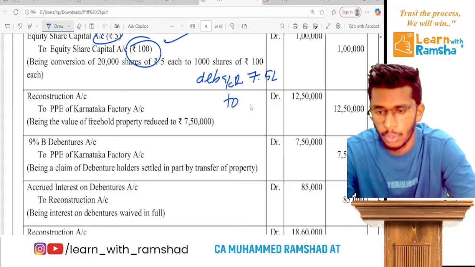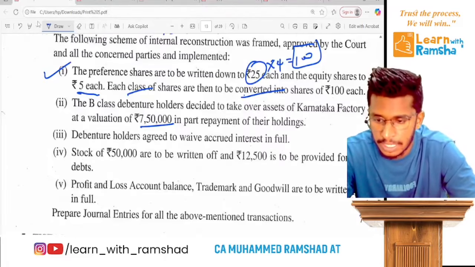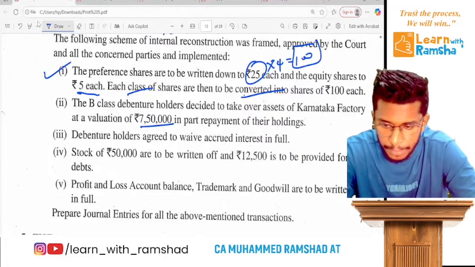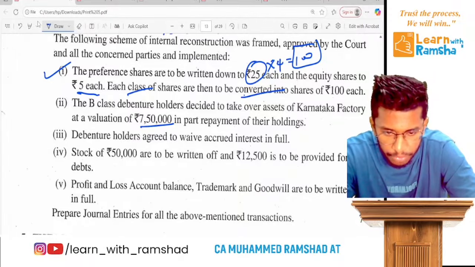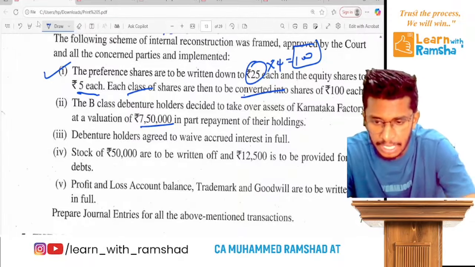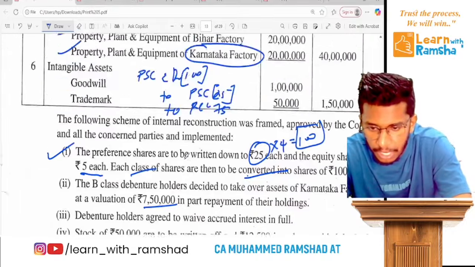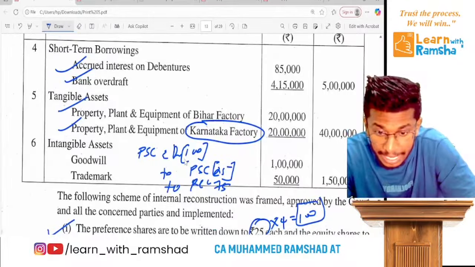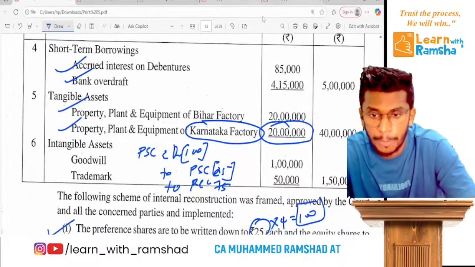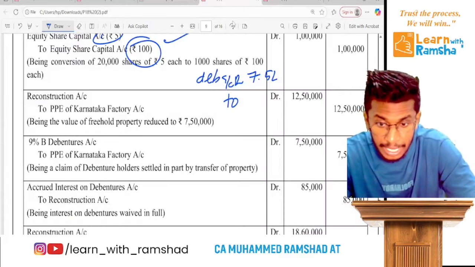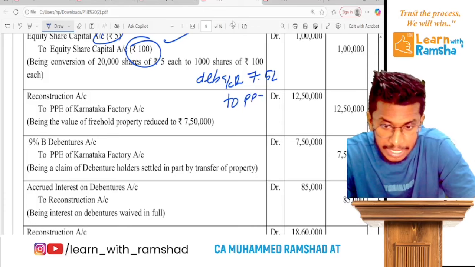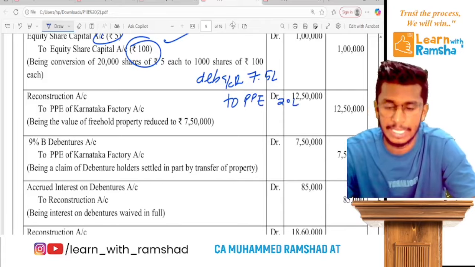Now the second part. Remember, let's understand the question here. The B class debenture holders take over the assets of Karnataka factory. Actually, the book value of Karnataka PP was 20 lakh. So the book value cancelled is 20 lakh. So the PP is cancelled by 20 lakh.